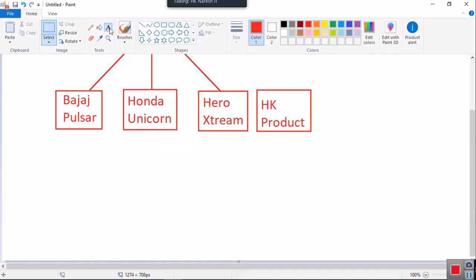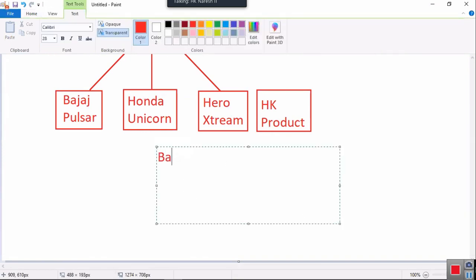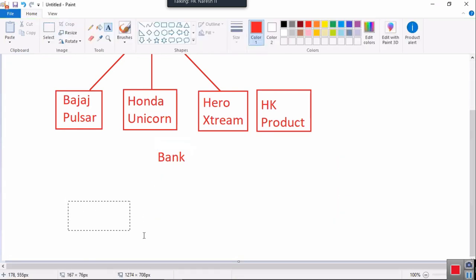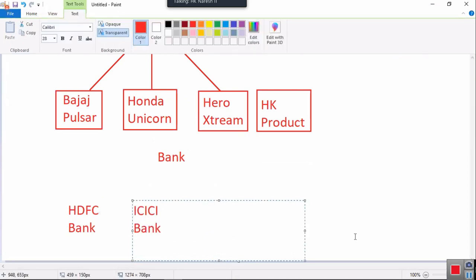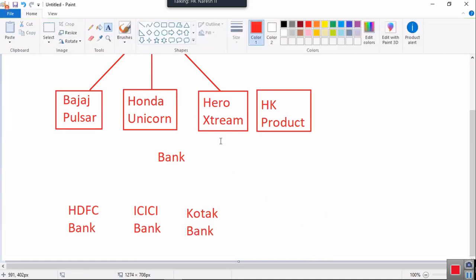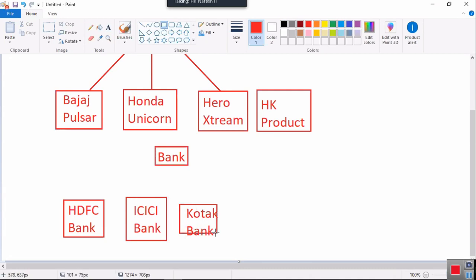Now let me take another example for you to understand. I am taking banks: HDFC Bank, ICICI Bank. I hope you are comfortable with what I am trying to ask. Now one new bank came into the picture, called what? Kotak Bank. A new company came into the picture called Kotak Bank, along with HDFC Bank and ICICI Bank. HDFC Bank and ICICI Bank are already following some rules, and then Kotak Bank newly came into the market.